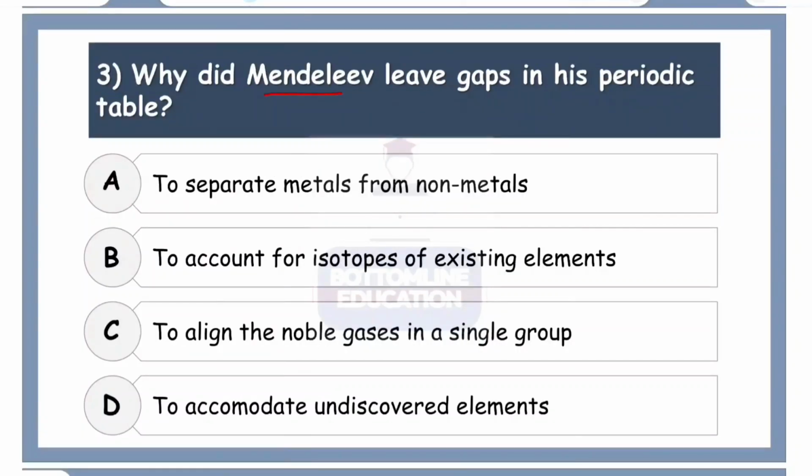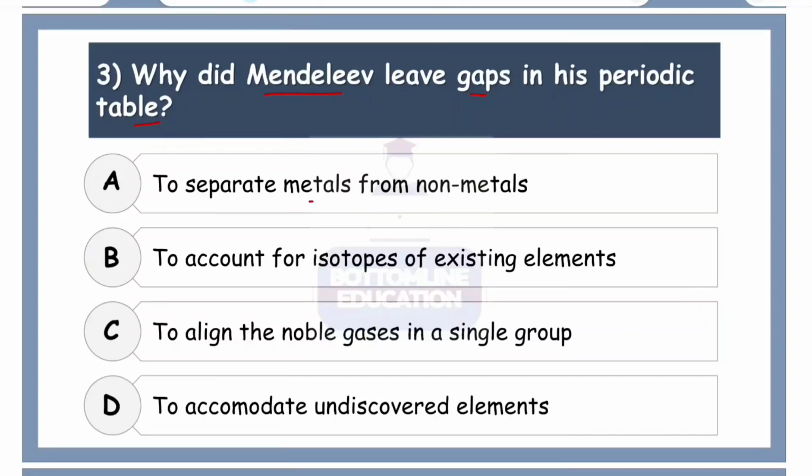So why did Mendeleev leave gaps in the periodic table? The reason is very obvious and simple. During the time of Mendeleev, not lots of elements were discovered. Because of that, when he arranged the elements on the basis of atomic weights, wherever there were huge gaps, he actually left those for the elements which were undiscovered at that time or which he thought would be discovered in the future.